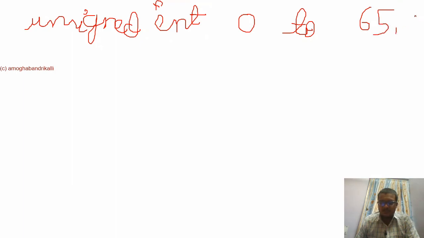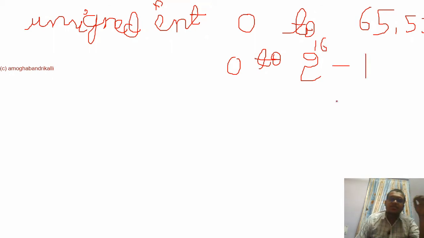Going to the next, unsigned integer. An unsigned integer is the one which is going to store only positive numbers, ranging from 0 to 65,535, that is 0 to 2 raised to 16 minus 1. So this is the range in which unsigned int is stored.